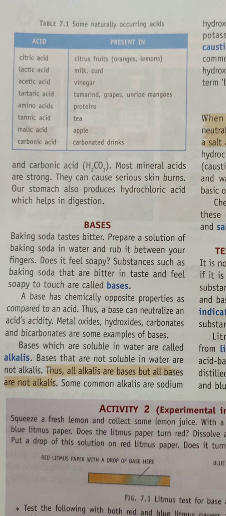If substances have a soapy feel to touch and taste bitter, those types of substances are called bases. A base has chemically opposite properties as compared to an acid. Thus, a base can neutralize an acid's acidity. If we want to neutralize the acidic property, we can use a base because both are opposite in nature.